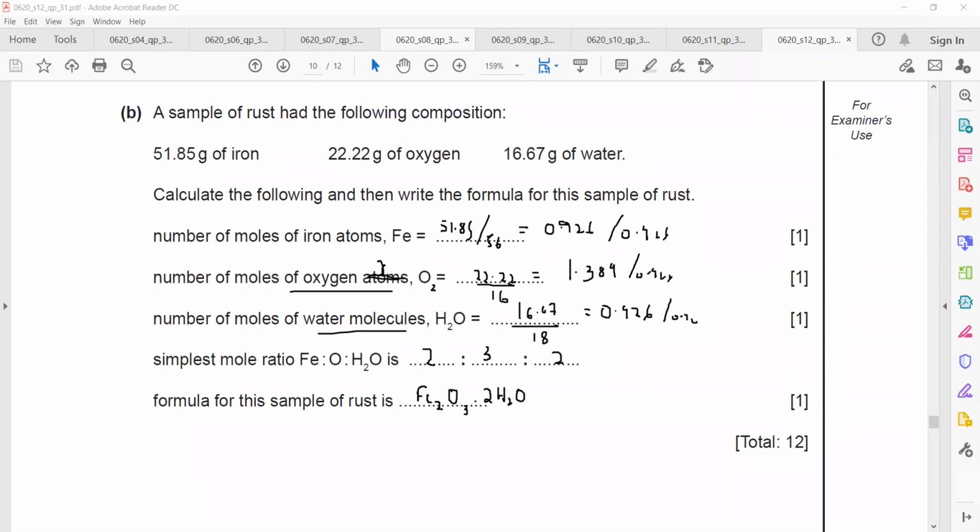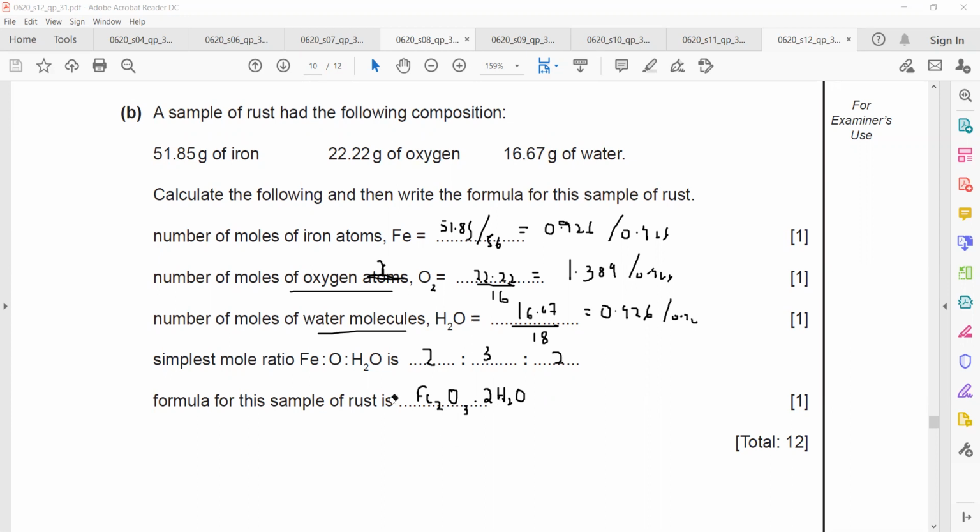So these are some questions related to moles and empirical formula. How to work out the formula of the rust? How I got the formula of the rust?